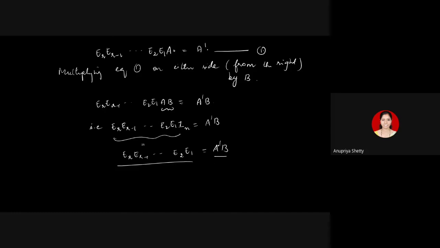But here, A dash into B is a product of elementary matrices. That says A dash into B is invertible.